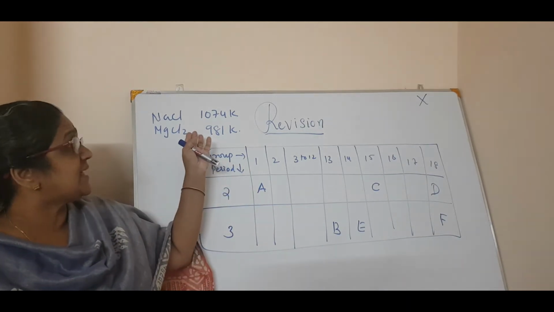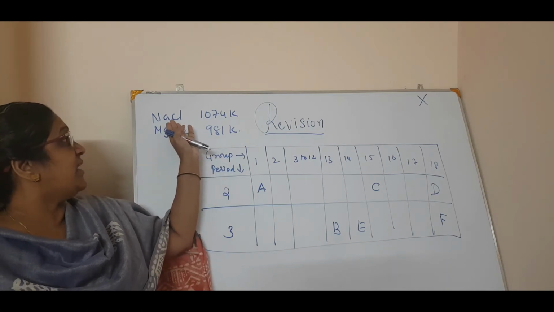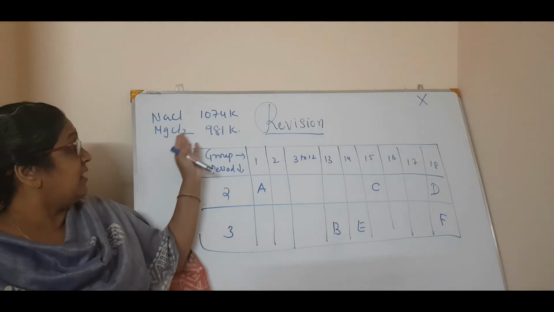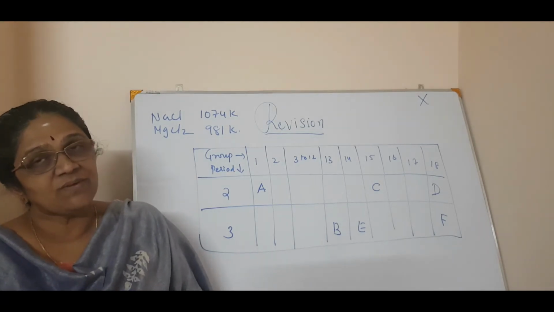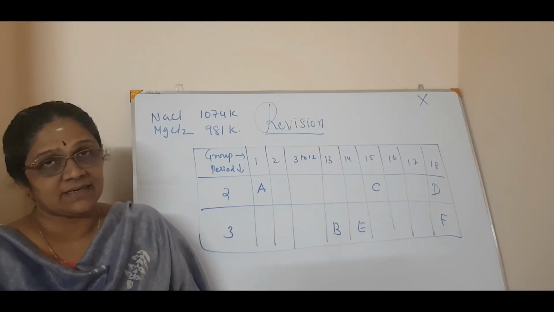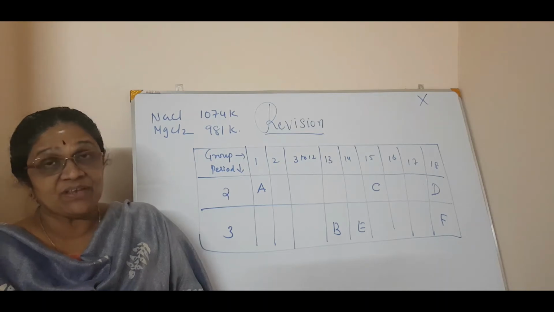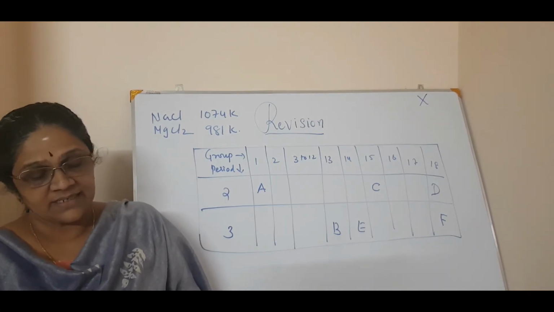So it simply says that the melting point of NaCl is higher than that of MgCl2. That's the question. So what is the value point in that? What is the reason behind that? Okay. Now the next, seventh question. Write it down.